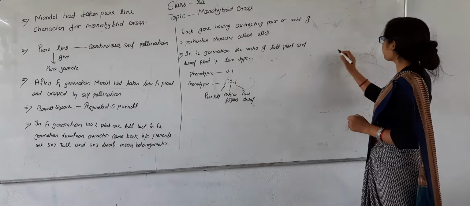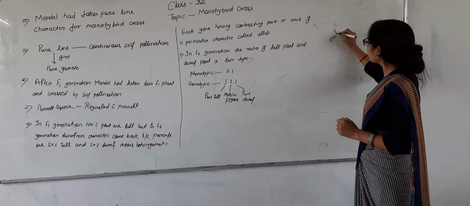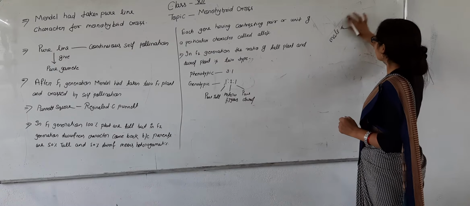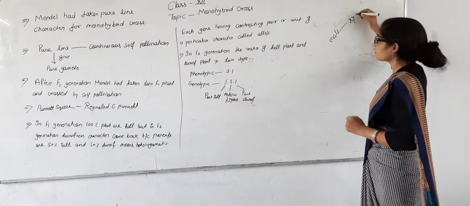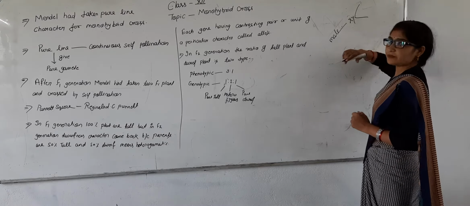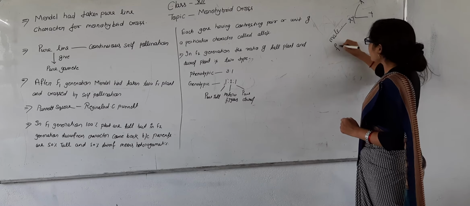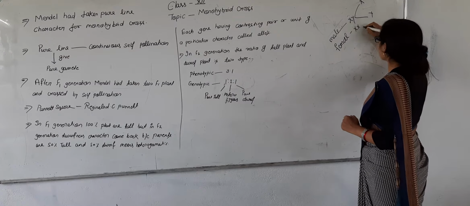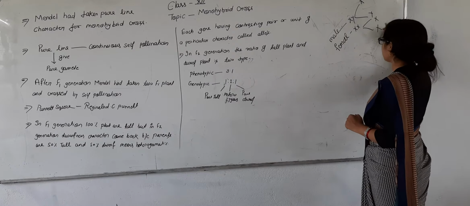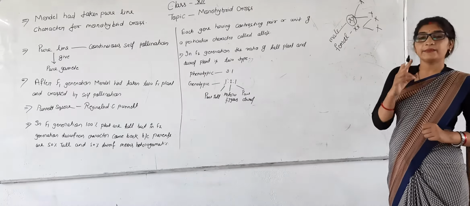If we talk about human beings, in human males, the gamete is XY, meaning it has two types of gamete, one is X and one is Y. And if you talk about the human female, the gamete is XX, having X and X. So the male has two different types of character.